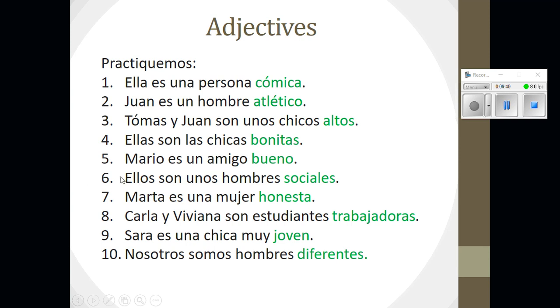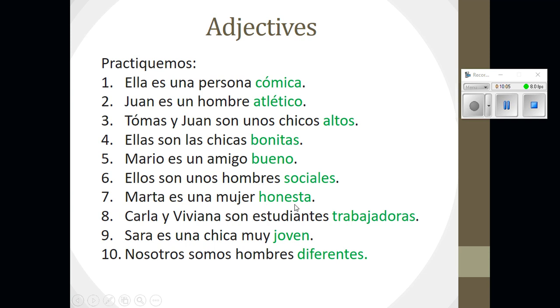This next one, número 6, is an example of what to do if your adjective ends in a consonant. Okay, it's a little different than the other ones. All right. So ellos son unos hombres sociales. Hombres is plural. Therefore, our word for social has to become sociales, which is plural. And because it ends in an L, you must add ES to make it plural to match the fact that your noun is plural.